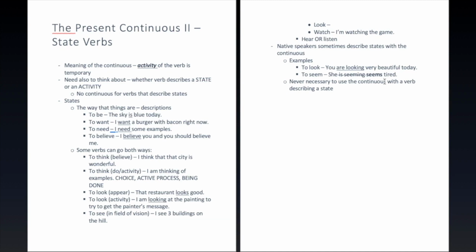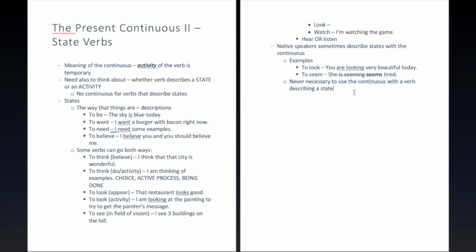And anyway, for all the rest of the verbs, we'll still use the simple if that activity is not a temporary one. So it's not a very useful distinction. It's not very useful to try to put these words in different categories. State verb, this verb equals state verb, this verb equals continuous, or activity verb, because most verbs can be both, and activity verbs are used in both ways depending on whether it's a temporary activity or not a temporary activity. So anyway, back to this point, it's never really necessary to use the continuous with a verb describing a state.